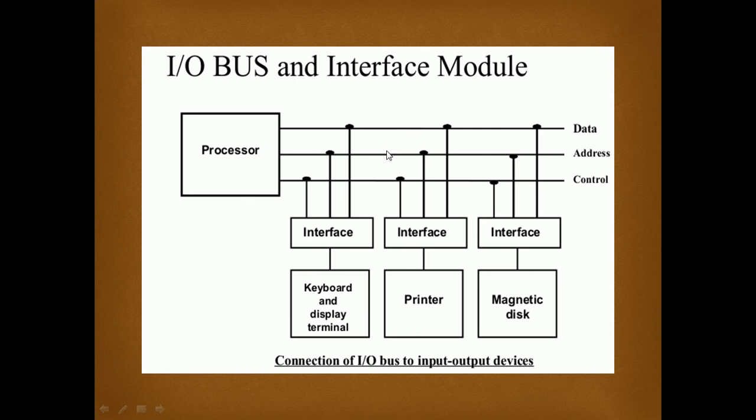It will put the address of the magnetic disk on the address line, and that address is received by the interface unit of the keyboard, the interface unit of the printer and so on. The keyboard interface decodes that address and finds that it is not its own. Similarly, the printer also decodes the address and finds that it is not its own. Similarly, the interface unit of the magnetic disk decodes that address and finds this is its own address. Then the actual data transfer will take place.